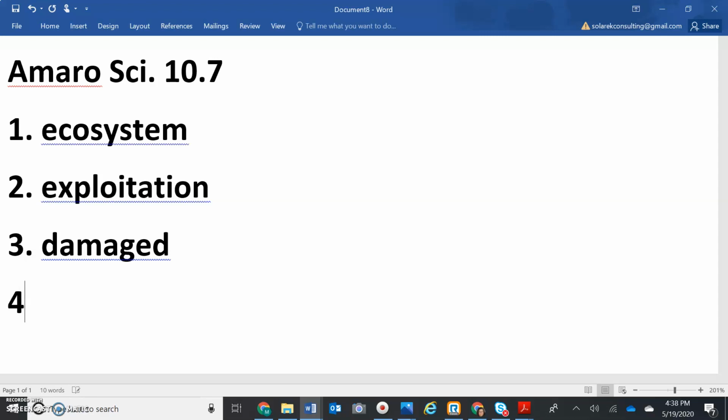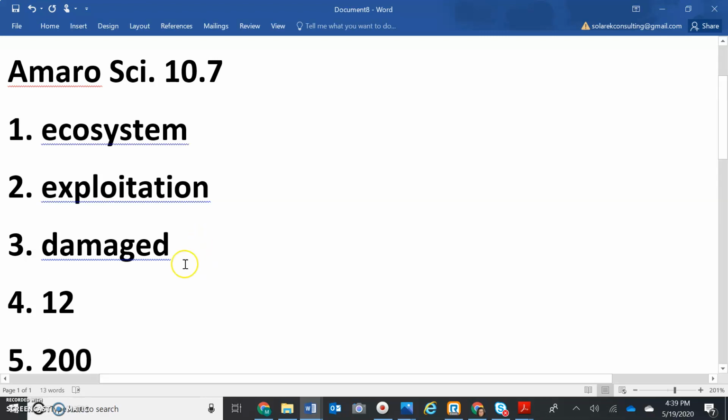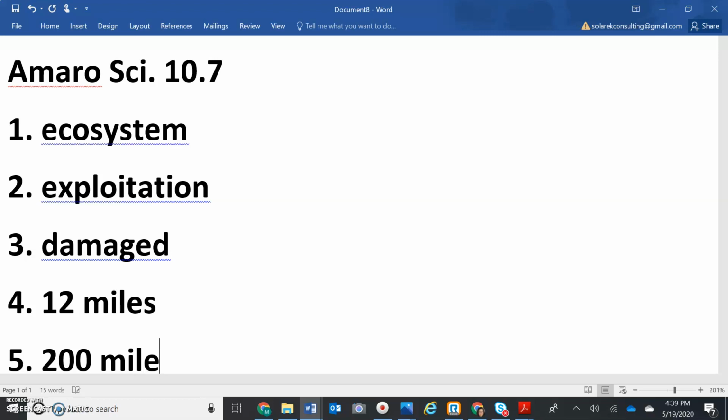Number 4, how many miles off of the coast are nations in charge of? They're in charge of 12 miles. How many miles of fishing are they in charge of? 200. 12 miles. 200 miles.